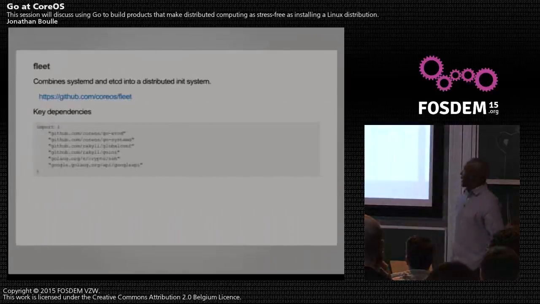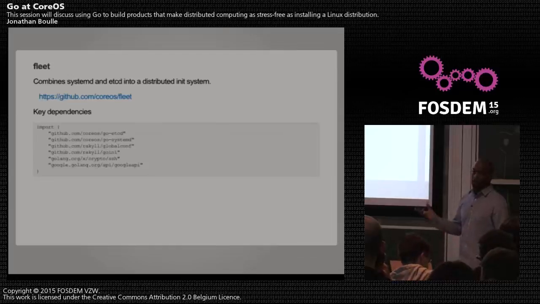All right, the next project that we have is Fleet. And since in CoreOS we don't have a package manager, there's no yum or apt-get, which you would find on a typical Linux distro, we expect people to interact with the cluster from a central place and have a centralized daemon. So what Fleet is, it's our distributed systemd, mainly because you interact with it with unit files that you would see on a typical modern Linux distro. And Fleet also provides access to the particular cluster. So you can actually use SSH to hop into one of the nodes based on this machine ID.